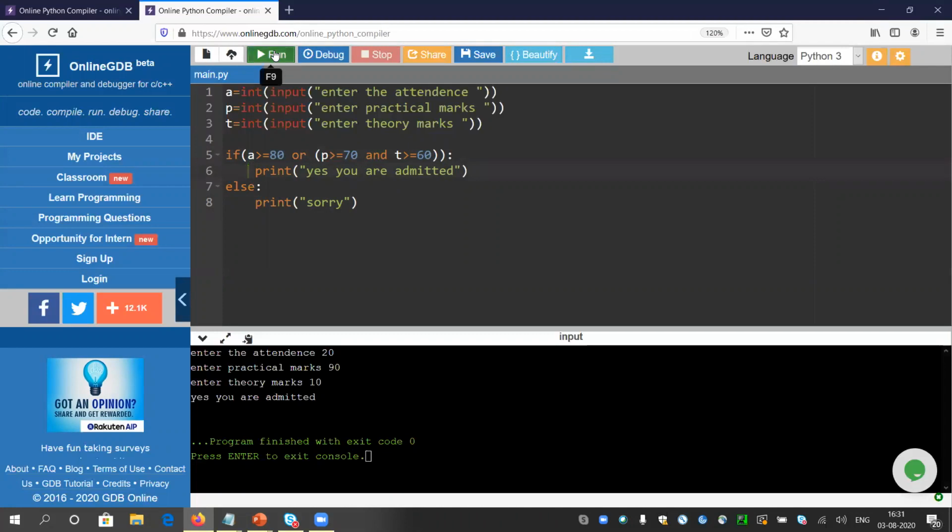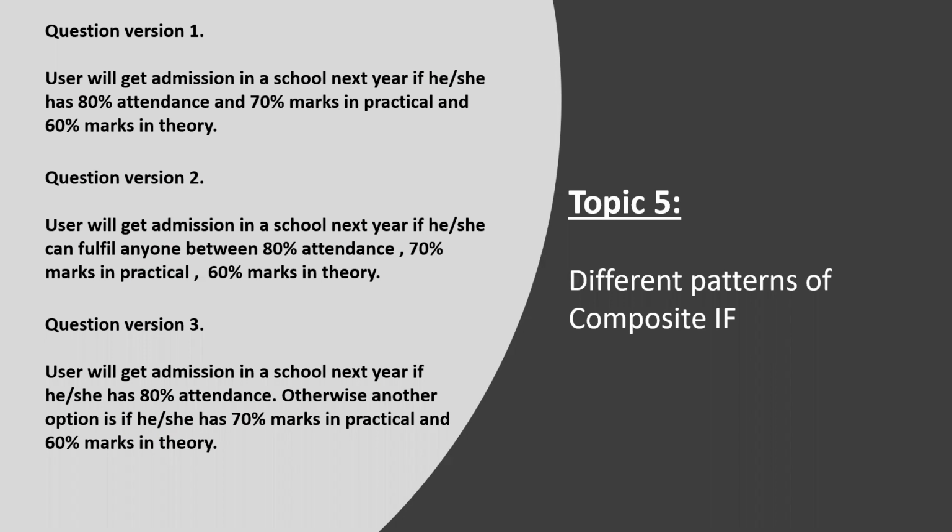So let me check. Again, my attendance is poor, 20, practical marks is 90, and theory marks is 10. So I will not get the admission because I am not able to provide attendance greater than 80% or both the marks. I am able to provide only practical marks, but not the theoretical marks. So it is not possible. So they are saying sorry to me. Okay. So yeah, I hope you are able to get the idea.